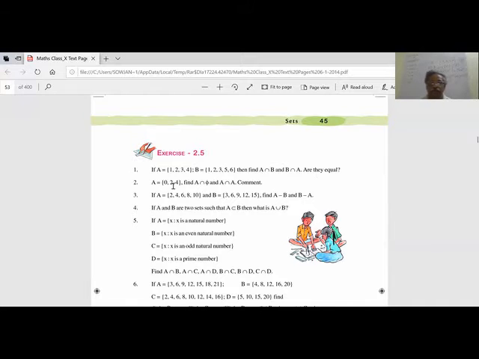Now let us see this one. Find A intersection null set. The null set is empty. So A intersection the null set is the null set itself. A intersection A is A itself, all elements of A.